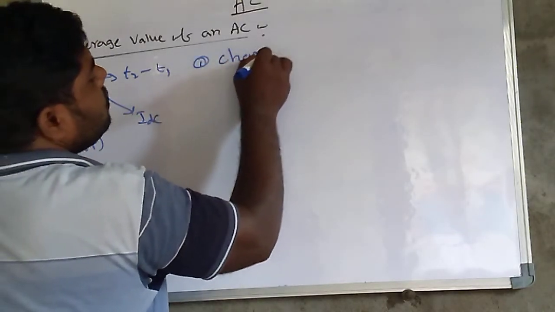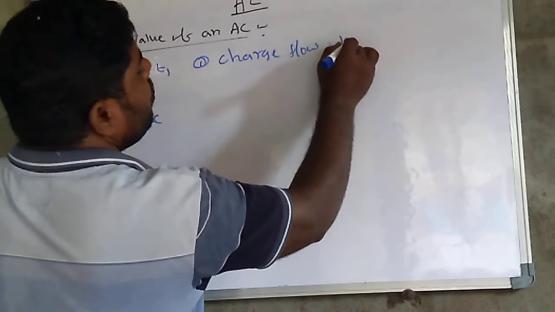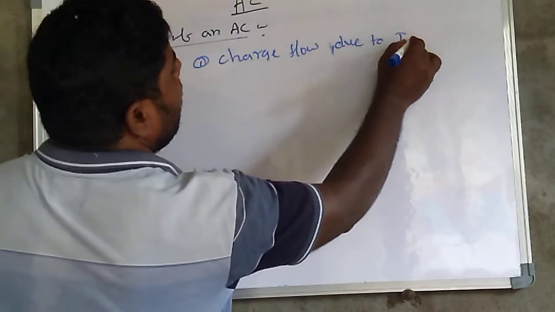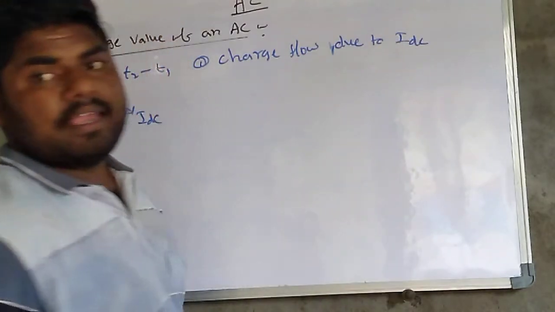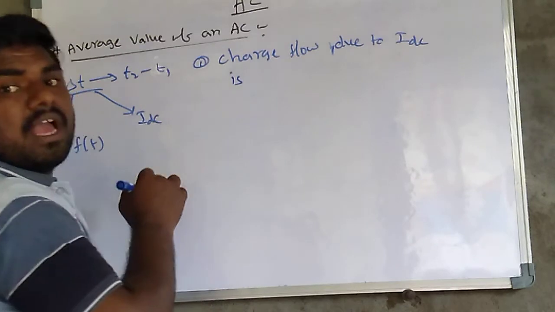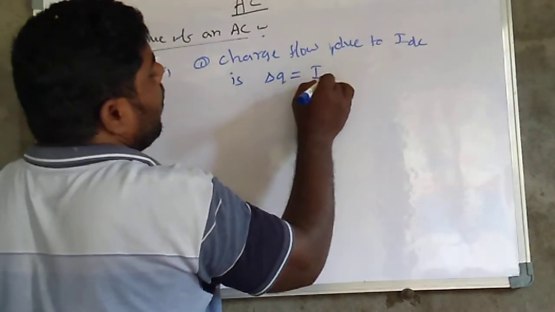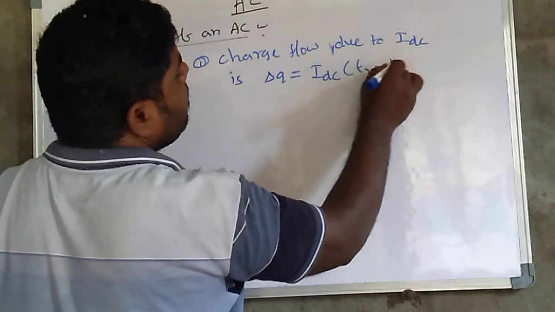The charge flow due to IDC is delta Q is equal to IDC into T2 minus T1.